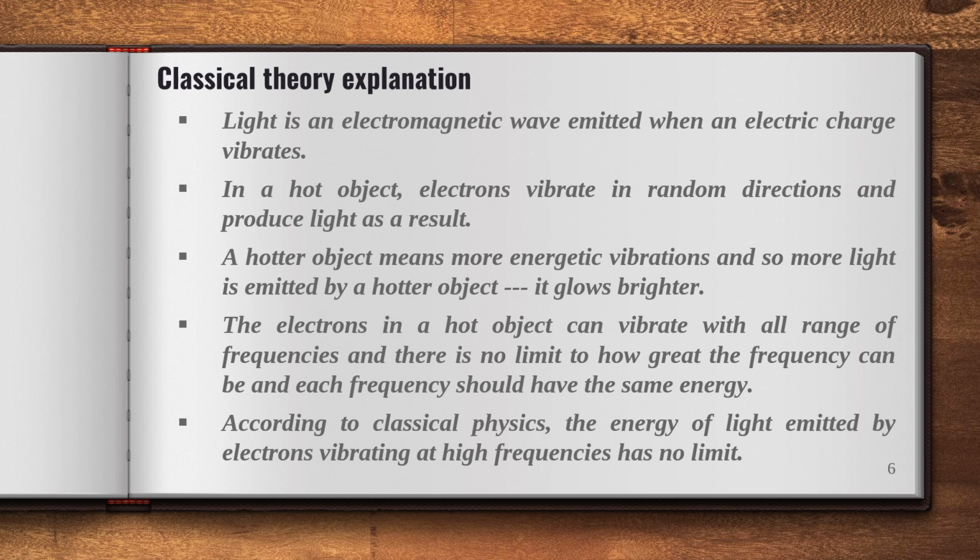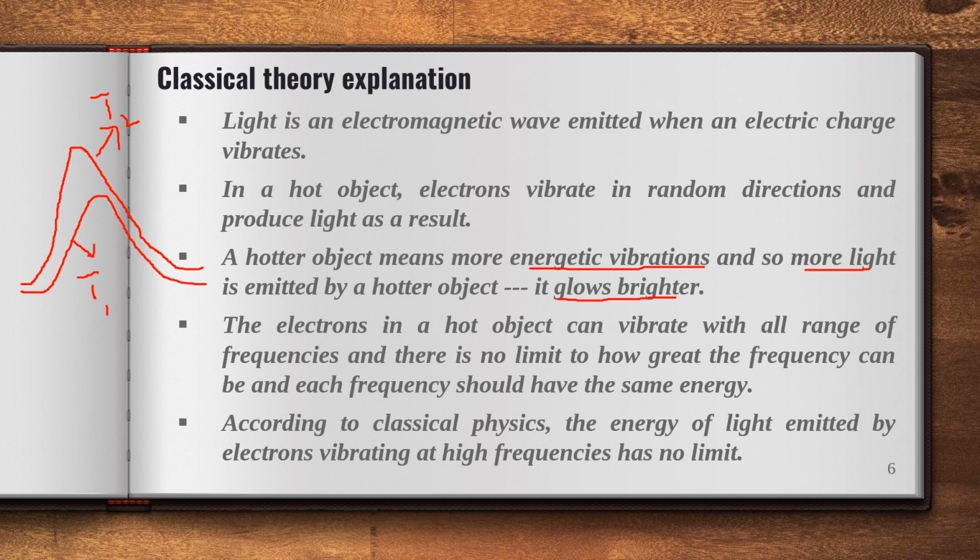So classical physics successfully explains this with respect to temperature. For example, this is a lower temperature and this is a higher temperature. It can successfully explain that for a hotter object, if it is higher temperature T2 and the other is T1, in the case of classical mechanics, obviously at higher temperature there are more energetic vibrations, then more light is emitted, and it glows brighter. Energy density for the hotter object is more compared to the low temperature object. And coming to the classical approach,